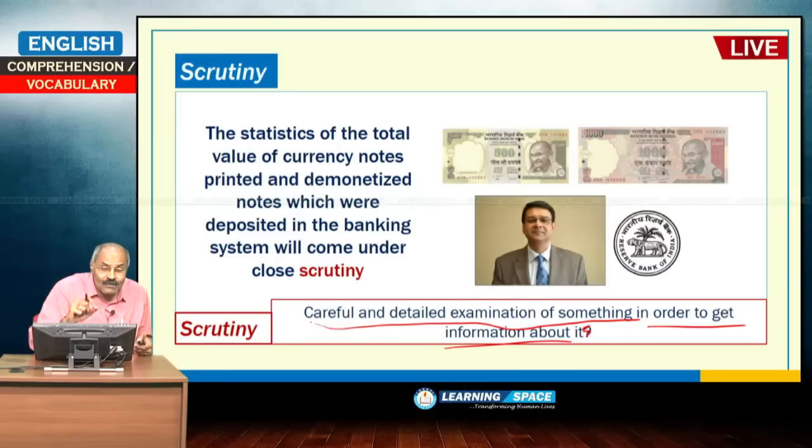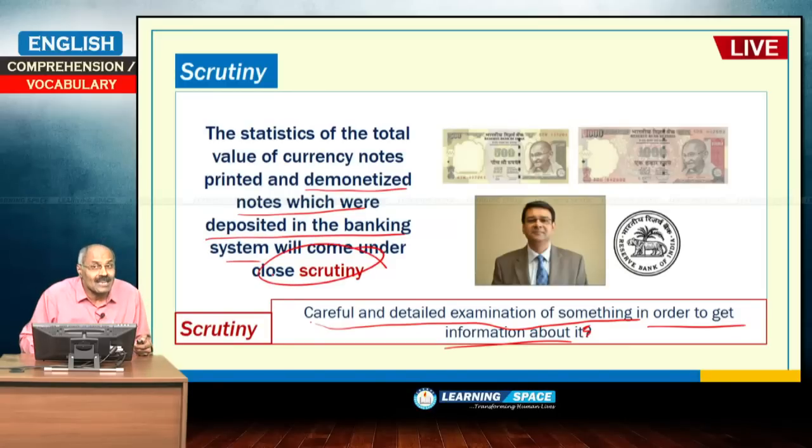The statistics of total value of currency notes printed. Now, the Reserve Bank of India governor stated that 9.2 lakh crores of currency notes were printed already against around 15 lakh crores. And second thing is, demonetized notes which were deposited in the banking system will come under close scrutiny. Statisticians will look at these figures with a microscopic eye so as to look at the economy as a whole. So, this is scrutiny. Careful examination of something is scrutiny.